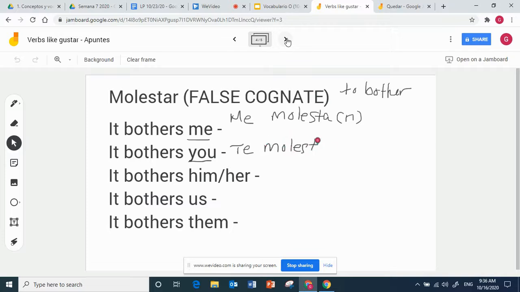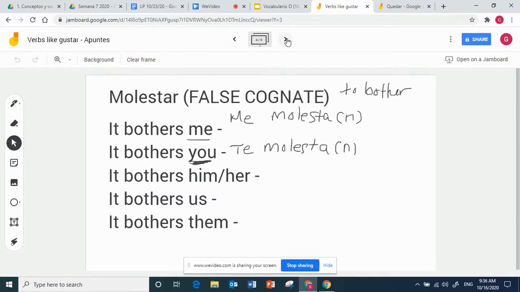molesta. Now you might be asking, wait a second, why isn't it tu molesta? The reason it's not tu molesta is because this is a direct object pronoun. It's to who the action happens. So we have to change how we say it in Spanish. In English, we use the same word, whether it's a pronoun for a verb or a direct object pronoun. So, in layman's terms, if we're using it to conjugate a verb in English, the word you, or if we're using it as the receiver of an action, it stays the same, but in Spanish it changes.